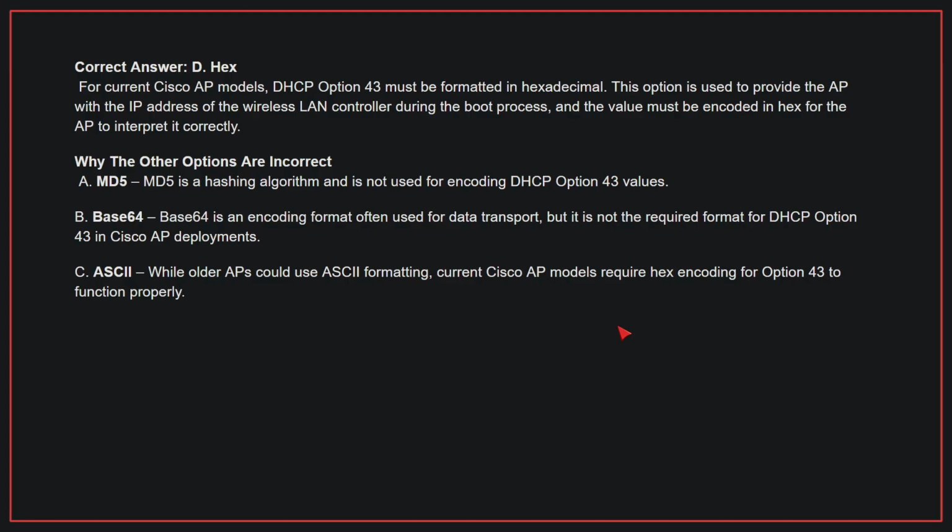Why the other options are incorrect? A. MD5. MD5 is a hashing algorithm and is not used for encoding DHCP option 43 values. B. Base64. Base64 is an encoding format often used for data transport, but it is not the required format for DHCP option 43 in Cisco AP deployments. C. ASCII. While older APs could use ASCII formatting, current Cisco AP models require hex encoding for option 43 to function properly. Therefore, the correct answer is D.